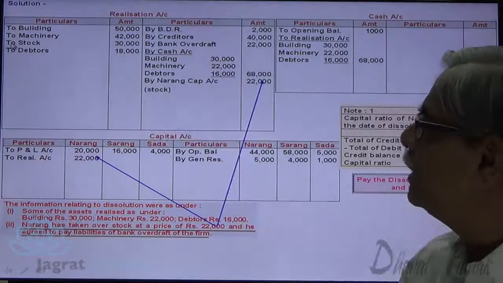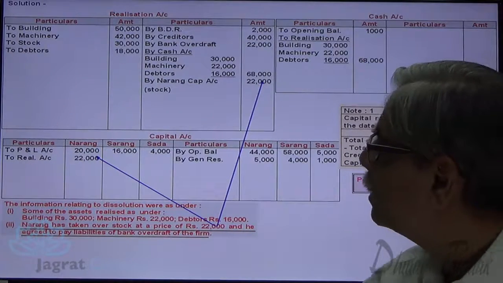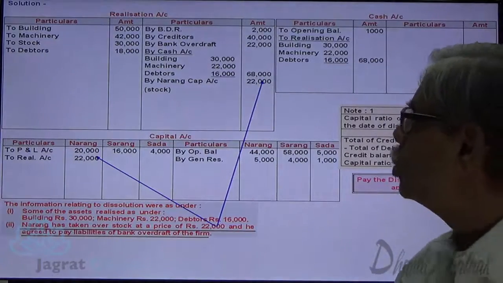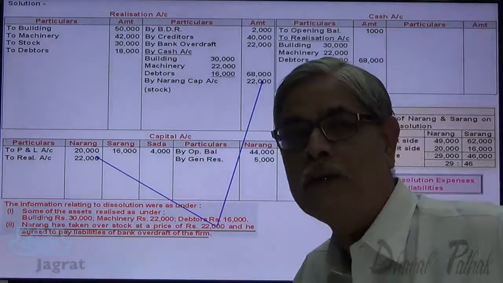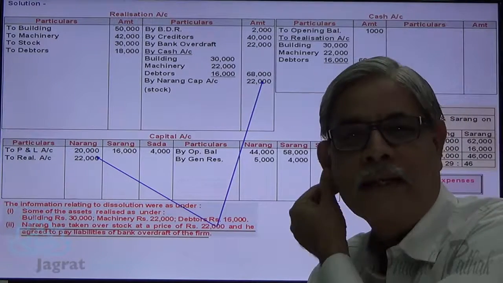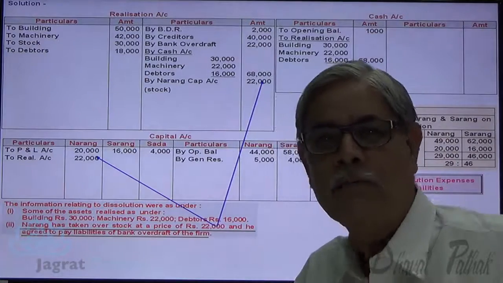The stock value is 30,000. Realized value 22,000. So the difference between the two is 8,000. That is the loss on realization of stock. That gets debited to realization account by difference.